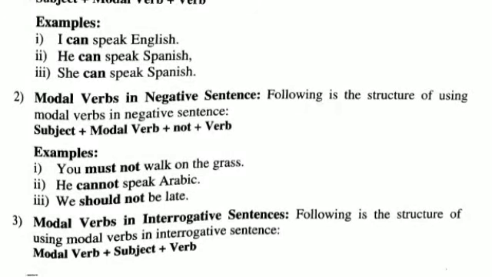Number 2, modal verbs in negative sentence. Following is the structure of using modal verbs in a negative sentence: subject plus modal verb plus not plus verb. Here are some examples. You must not walk on the grass. So, you is the subject here, must is the modal verb, not is the negative, and walk is the verb. Some more sentences: He cannot speak Arabic. We should not be late.